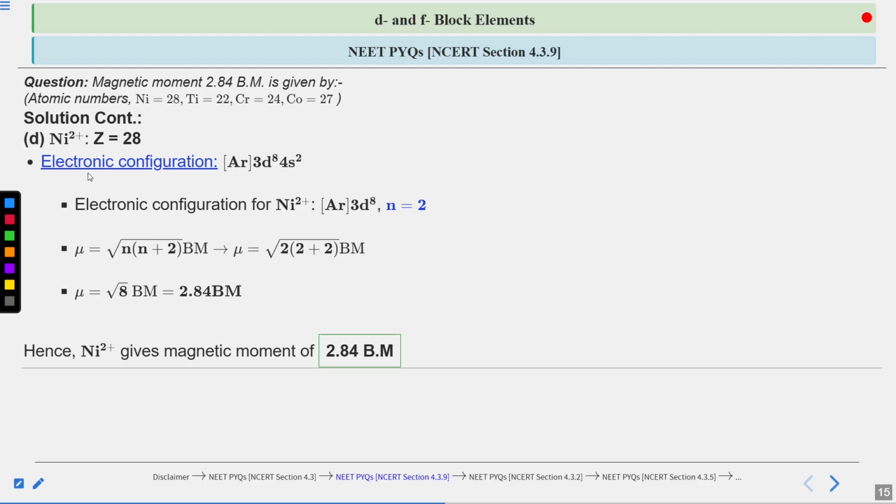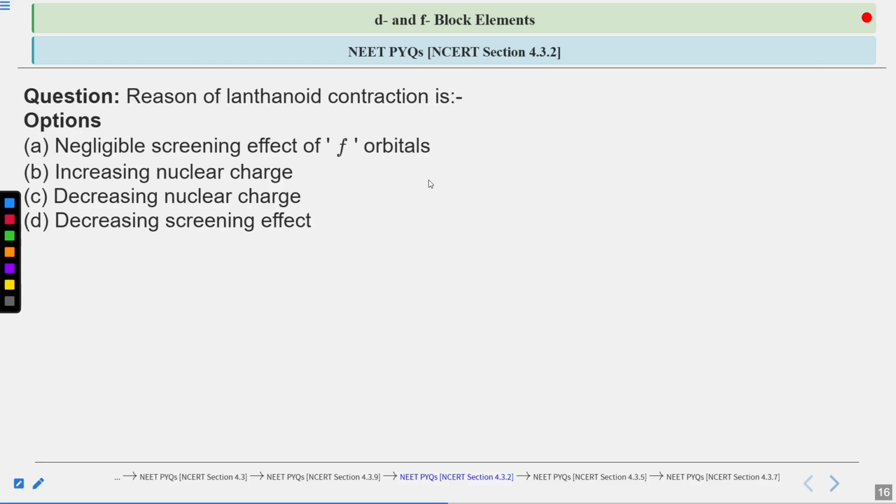Let's move to our next question. So this is a NEET PYQ and this is covering the NCERT section 4.3.2. The question is: the reason of lanthanoid contraction is. So you have to tell the reason behind the lanthanoid contraction. Options are negligible screening effect of f orbitals, increasing nuclear charge, decreasing nuclear charge, or decreasing the screening effect. So you are given some time to solve this question. After that, we will see the correct answer.